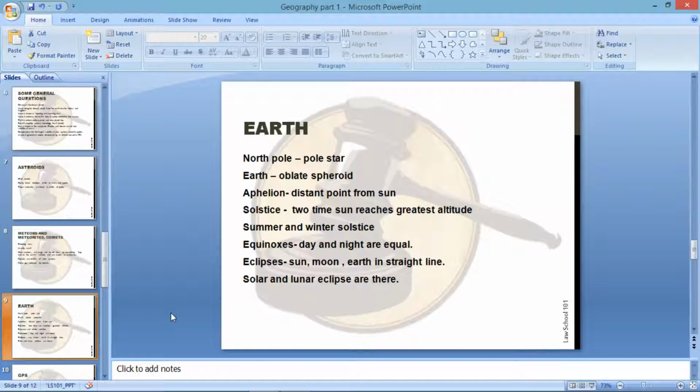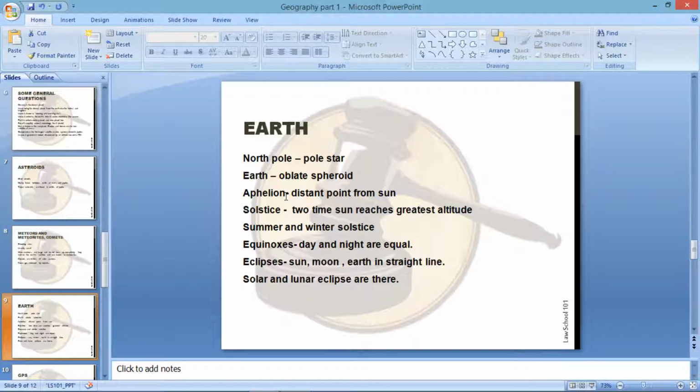Now, let's talk about aphelion. The position of the Earth or any other planet in its orbit when it is at its most distant point from the Sun, that's called aphelion. The Earth reaches its aphelion on 4th July, when the Earth is at a distance of 152 million kilometers, near the other extremity of the major axis.